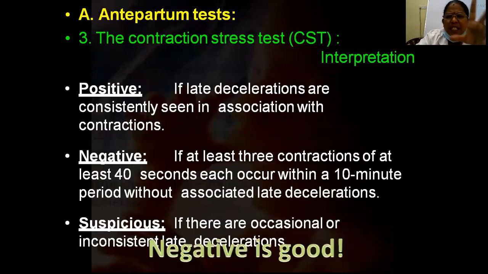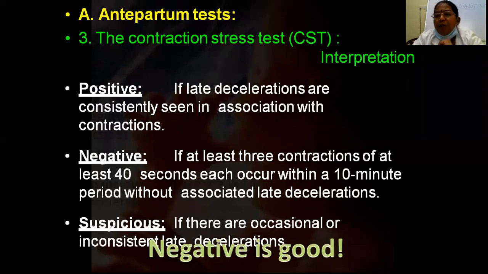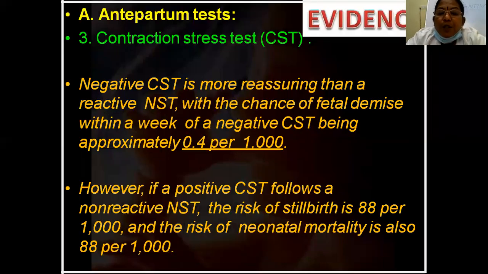This is mainly in intrapartum. The test is positive if late decelerations are consistently associated with contractions. What are late deceleration and early deceleration? We'll discuss in detail in intrapartum monitoring. Negative means at least 3 contractions without any associated late deceleration. Suspicious means there are occasional or inconsistent decelerations. Here, NST reactive, we are happy, and CST negative, we are happy. So negative is good.